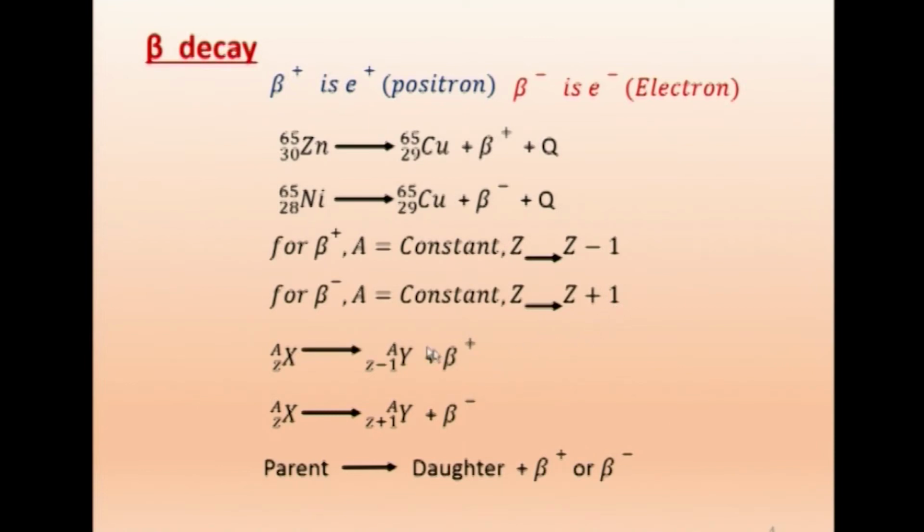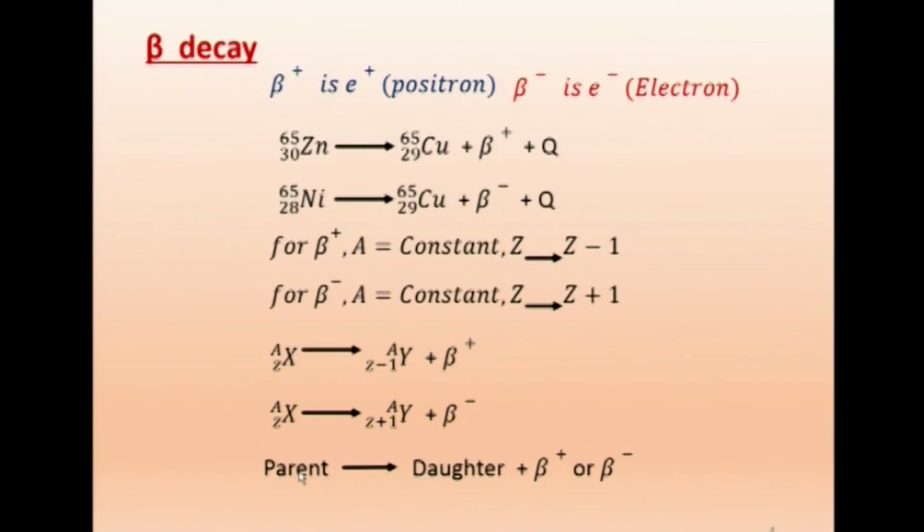So, we get this. Now, in general I can write, instead of writing zinc as a particular example, the general equation: X with mass number A and atomic number Z, the parent, becomes Y, A is same, it becomes Z minus 1, plus beta plus particle. Similarly, for the beta minus, X A Z becomes Y A, and the atomic number becomes Z plus 1, plus beta minus.